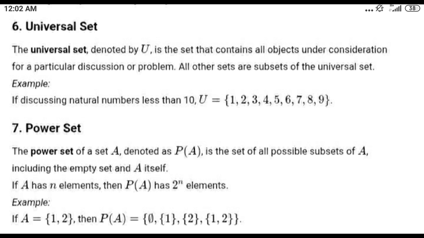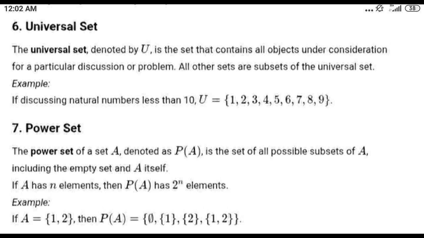Next is the power set. The power set of a set A, denoted as P(A), is the set of all possible subsets of A, including the empty set and A itself. If A has n elements, then P(A) has 2 raised to n elements.